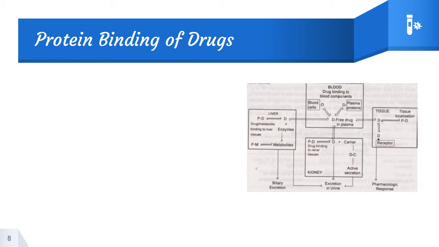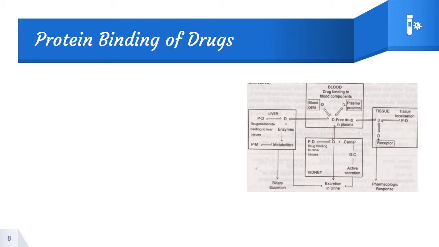Let's discuss in the clockwise direction. From the free drug, there is a chance to get distributed to the tissue. Upon distribution, the drug may get bound to the tissue localized area, or it may bind to some receptor. By binding to the receptor, it may exert a pharmacological activity, and after showing its activity, it may get converted into a metabolite.